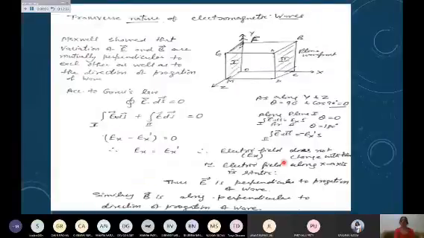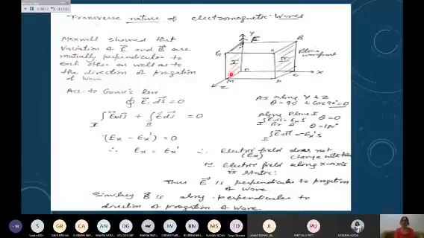And electromagnetic waves have a transverse nature. If we want to prove that, we take this parallelepiped, you can see, and again the experiment was done by Maxwell only.